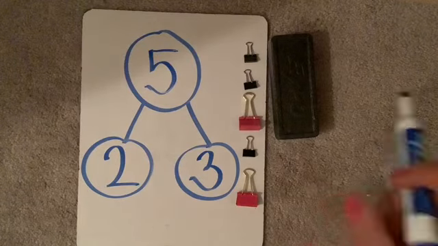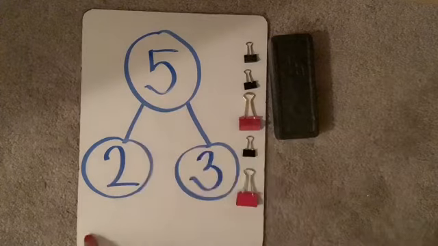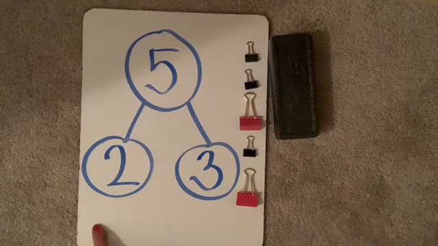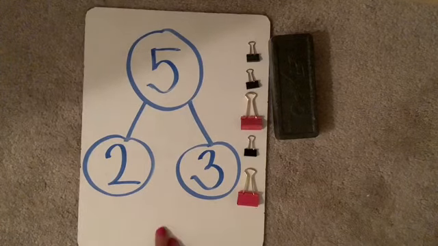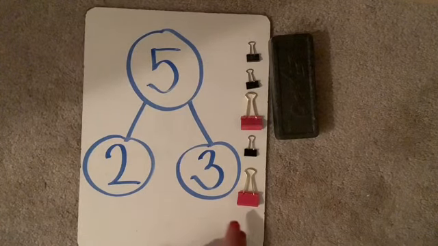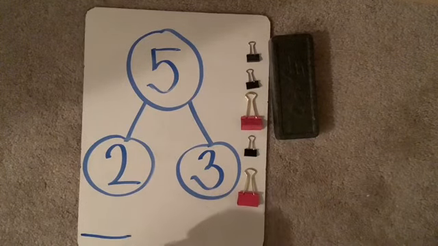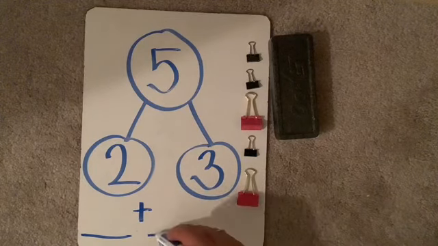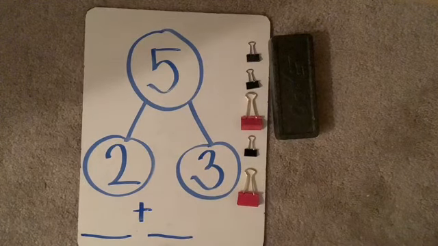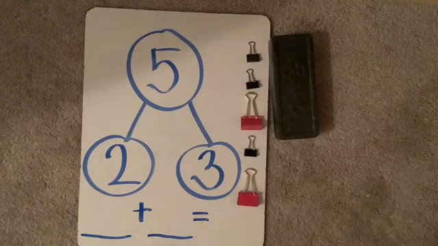Well, I would like to do a composition story. That means I'm going to take one part and another part and put them together to find the whole. My addition sentence is going to start with part and part is the same as the whole. I'm going to draw lines. My part, maybe my pink part, and, I know that's a plus sign, my other part, the black parts, is the same as, that means equal, the whole, all the clips together.